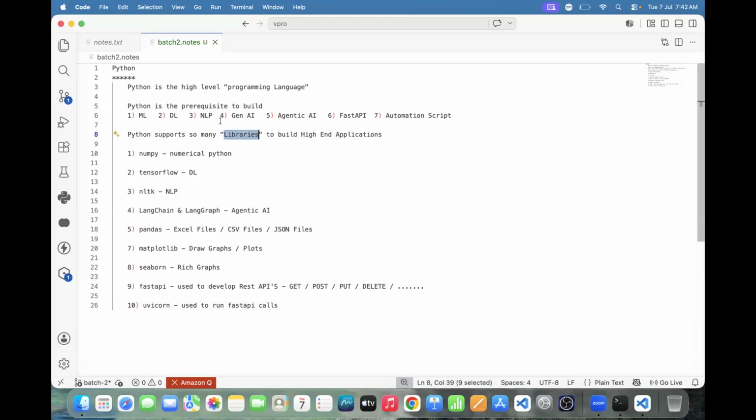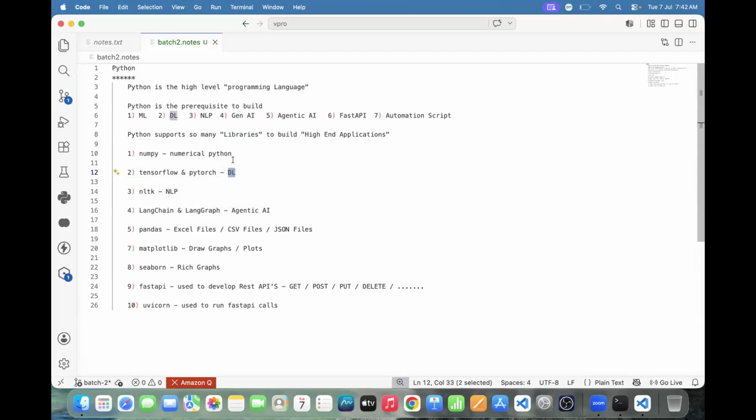Python supports so many libraries, to build what? High-end applications. In order to build high-end applications, it supports so many libraries. In the future, how to build deep learning applications? TensorFlow is the library used to build deep learning applications. Not only TensorFlow, PyTorch is also there. These two libraries are used to build deep learning applications.